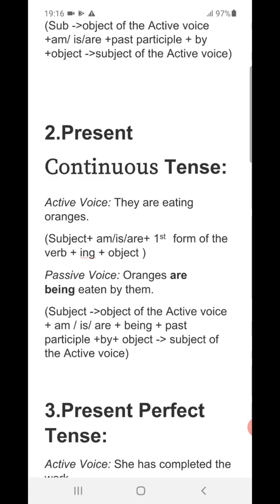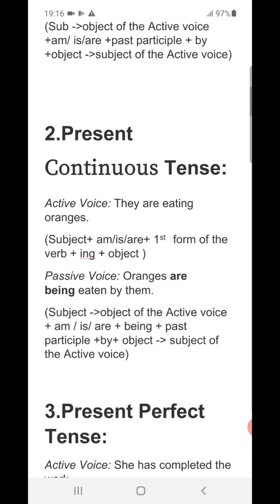So in the passive voice you have to use being if the active voice is containing the sentence in continuous tense, maybe present, maybe past. So being.